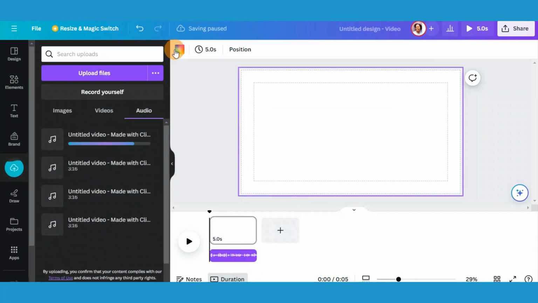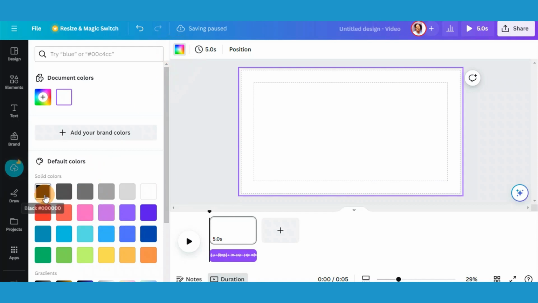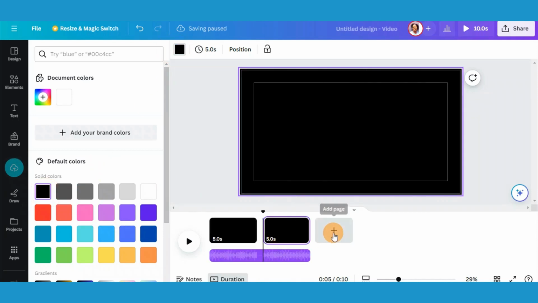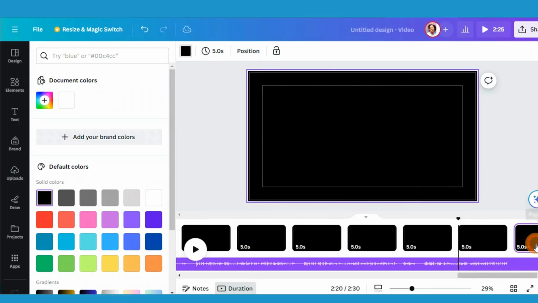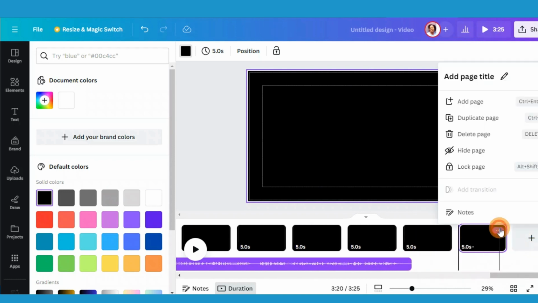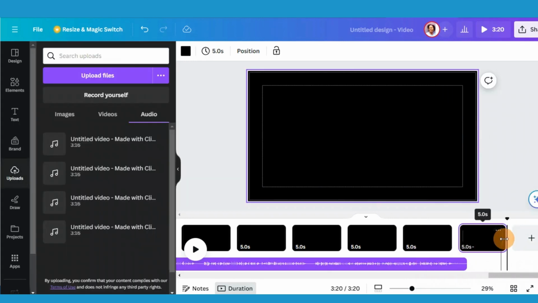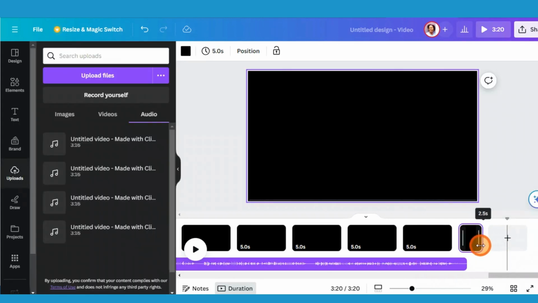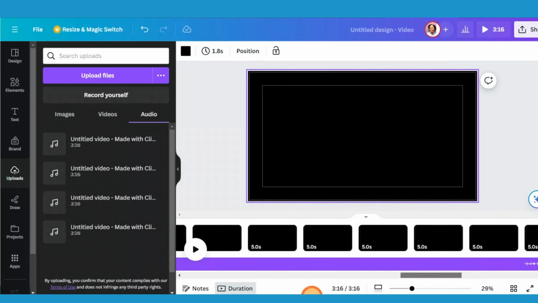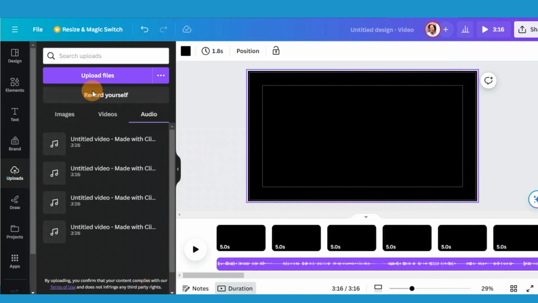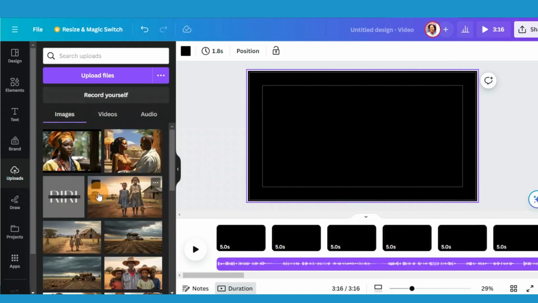Let's change the background to black, and then we just add images until the story is finished. We go according to the audio, so the images need to match. Then it means our story will be done when it comes here. Then we just push it like this. It's okay, and then we go back to the images.